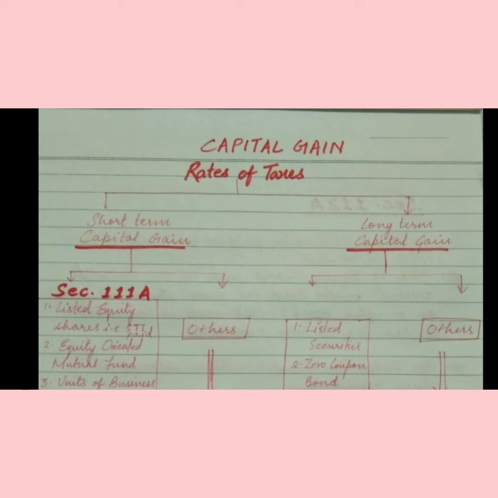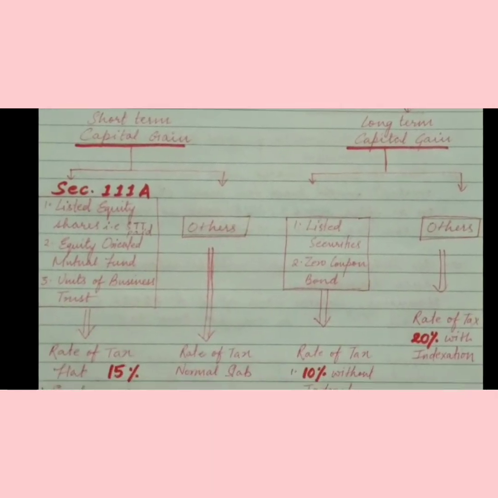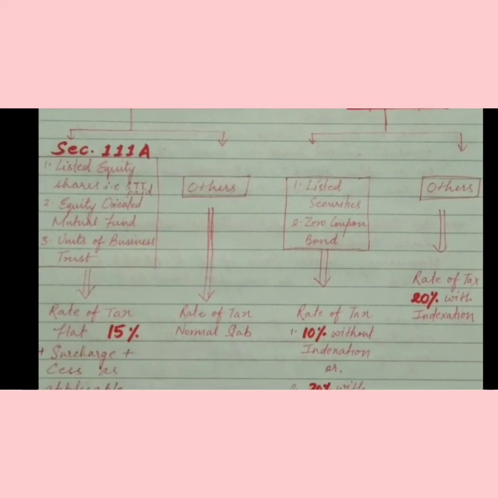First, we will see at what rate short-term capital gain is taxed. Here we can see section 111A, which includes listed equity share, equity oriented mutual fund, units of business trust. Here all the shares listed with a recognized stock exchange on which STT has been paid, and equity oriented mutual fund and units of trust, are charged at the rate of 15% plus surcharge if applicable and cess.